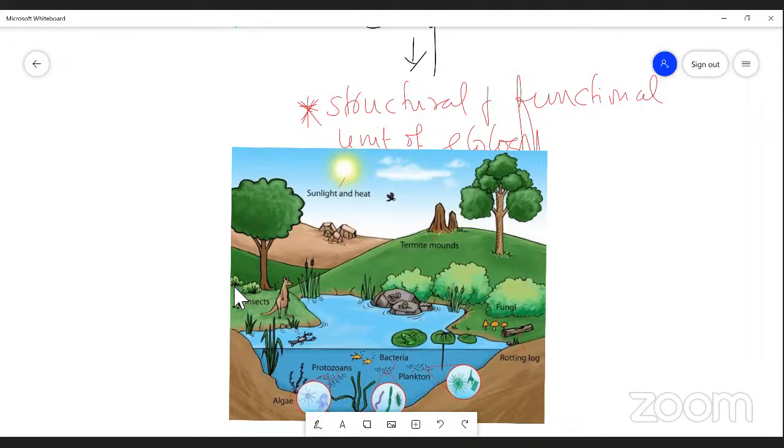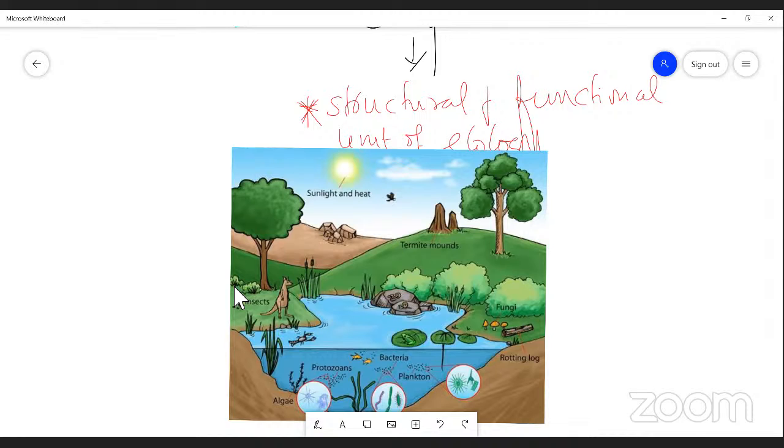Among these various organisms, there is a structural and functional unit. All these living organisms are put together, and that's why I said it is a system of integration between living and non-living, or biotic and abiotic factors. So these are the main components of an ecosystem.